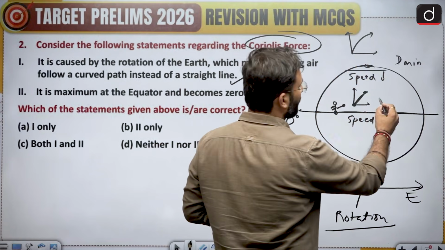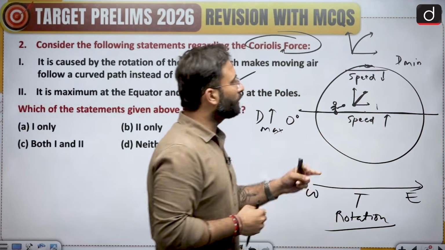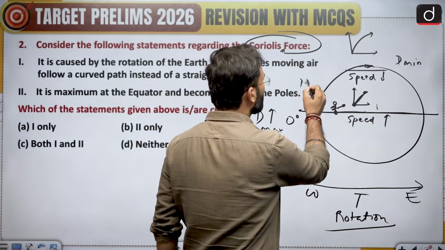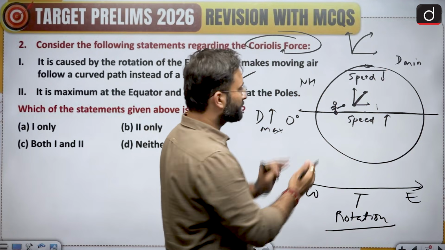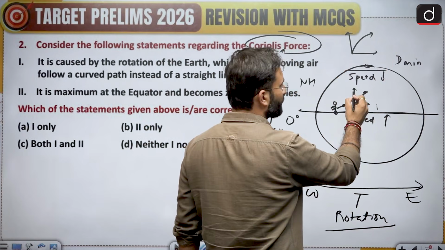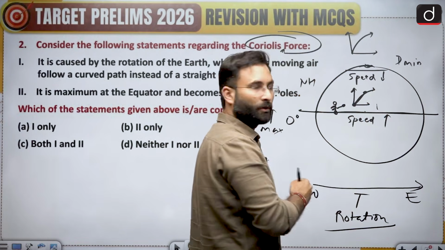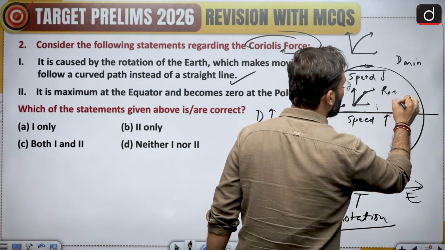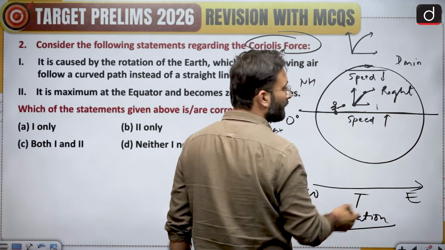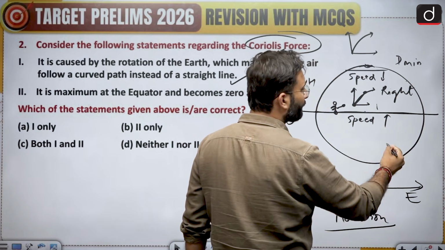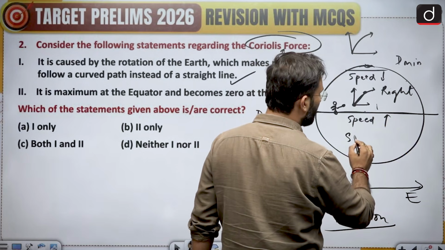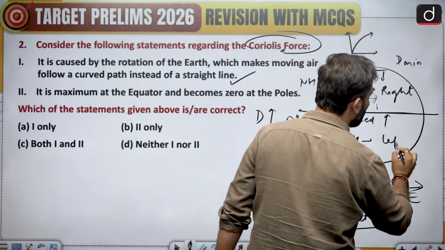Because let's say here you can see one more thing I would like to add over here: in the northern hemisphere, if I'm throwing a ball towards the pole, it is moving in this particular direction, that is to the right of it. So the deflection in the northern hemisphere is towards the right. The same phenomenon we will be following in the southern hemisphere as well, but the deflection will be in the left direction.